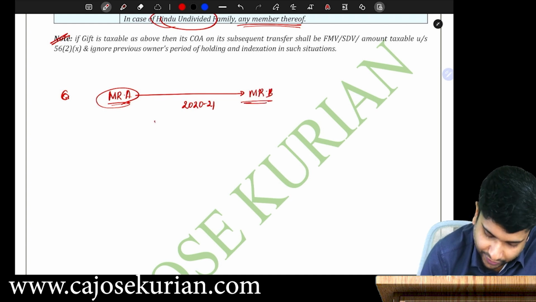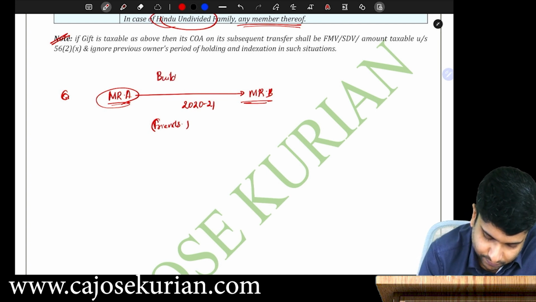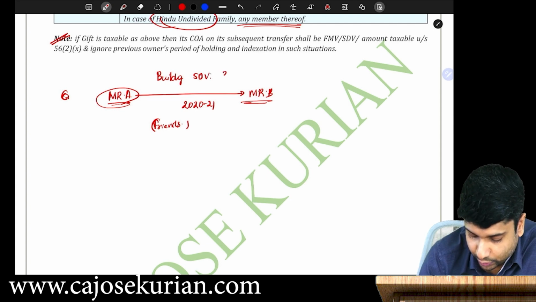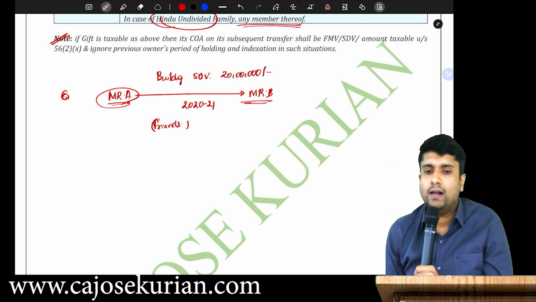They are friends, okay? They are friends and Mr. A gifted a building to Mr. B. And the stamp duty value of the building is say 20 lakhs. The stamp duty value of the building is how much, friends? 20 lakhs. Are you all with me?